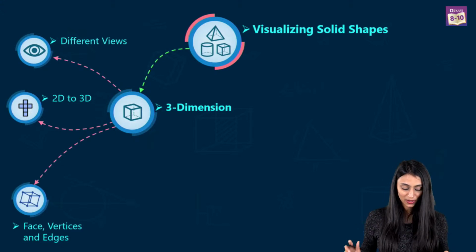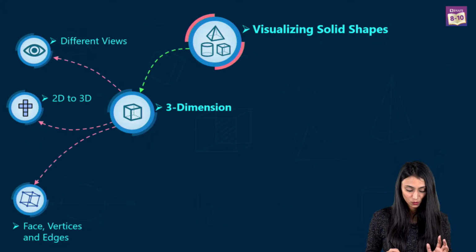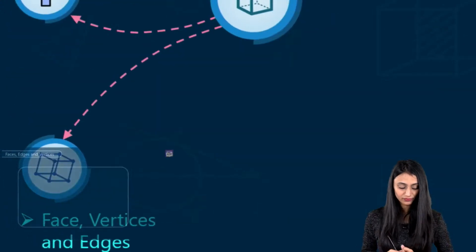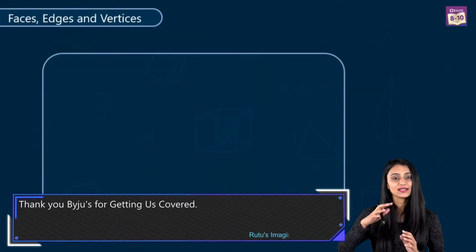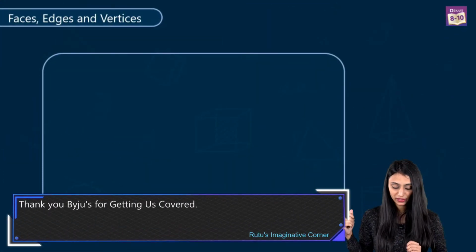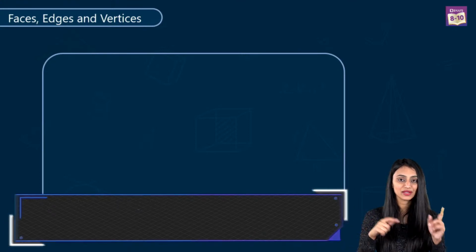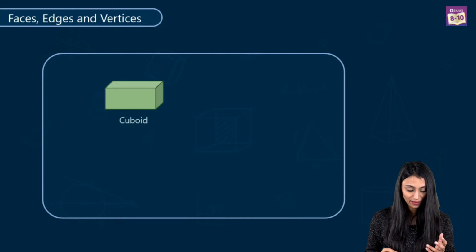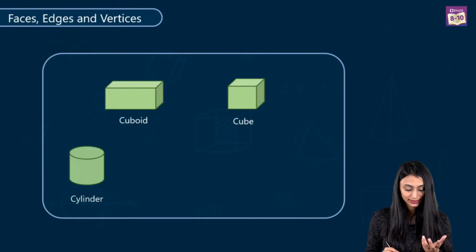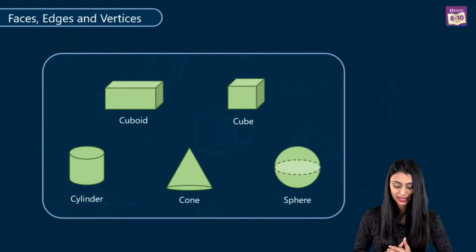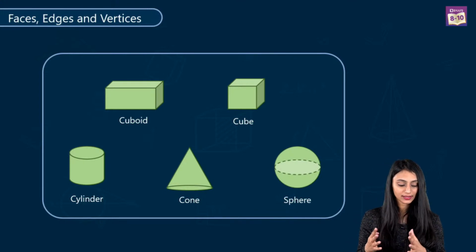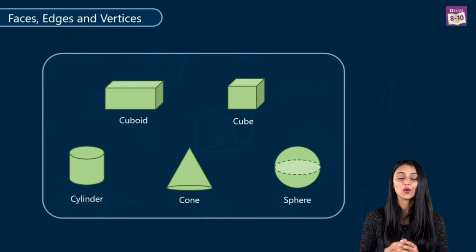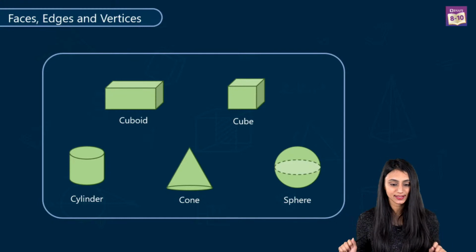Okay, so now we will be talking about faces, vertices and edges. In the last section, we saw the different views of 3D figures. In this section, we'll be understanding the faces, vertices and edges of all the 3D models that we have, like this cuboid, this cube, this cylinder, this cone and this sphere. One by one, we will understand them. But first, we will talk about what faces, edges and vertices are.